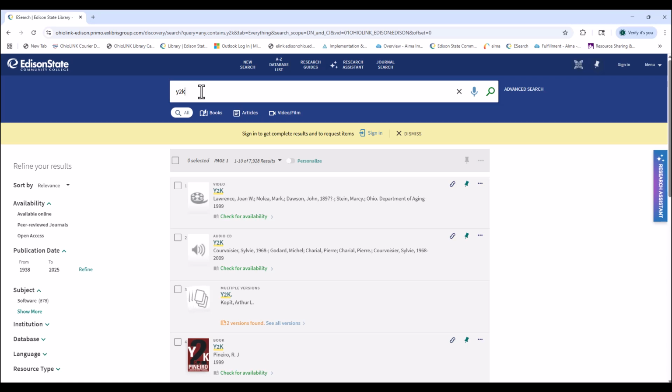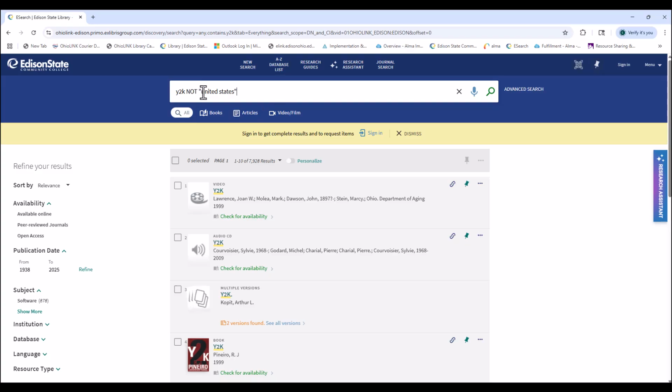So I'm going to use Y2K, and I want not in the United States. To get the results to come up with not in the United States, you have to put in the word NOT. It does have to be capitalized, and I'm going to put United States in quotes. What that is telling this search engine is I want Y2K, I want not United States.